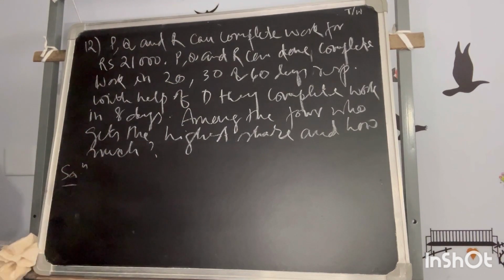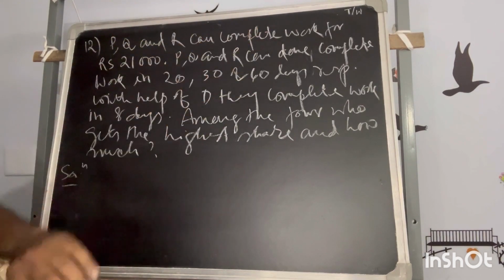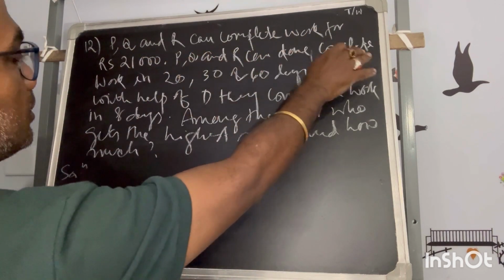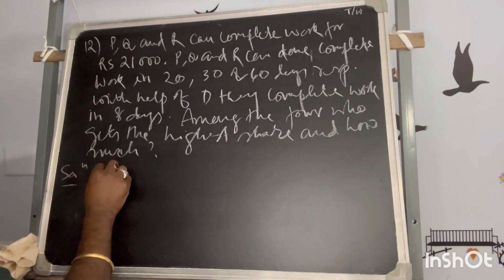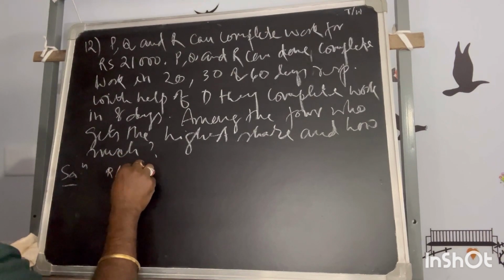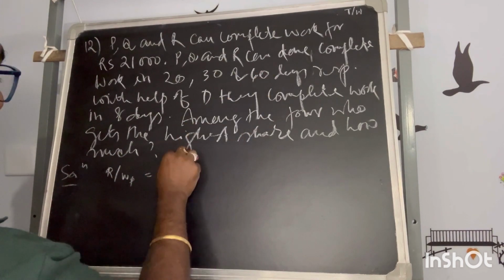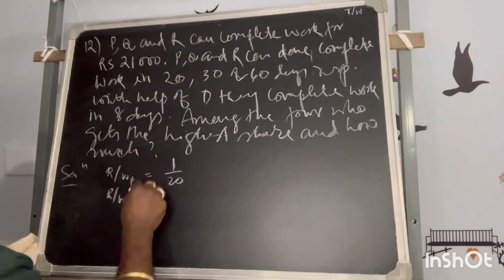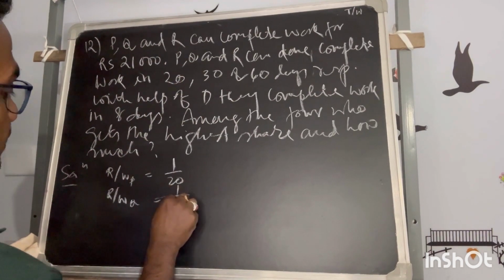Solution: P, Q and R can complete the work individually. The rate of work of P, they said, is 1 by 20. The rate of work of Q is 1 by 30.